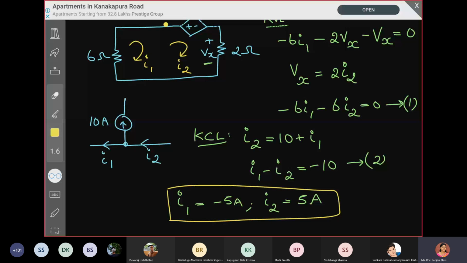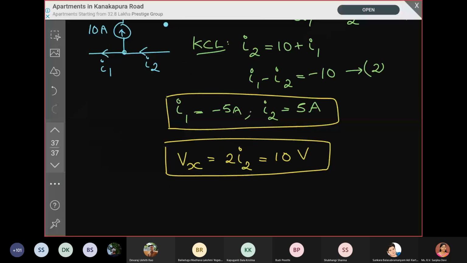Okay. Is this clear? Yes, ma'am. Okay. So Vx is 10 volt.